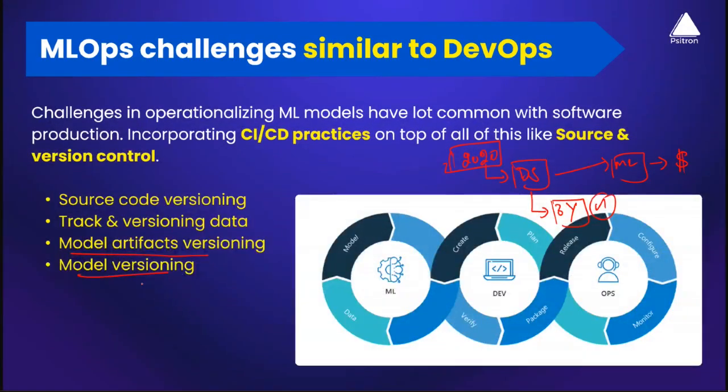It can be a machine learning model. At the time you produce the machine learning model, you have your own version of the machine learning model, and you'll also have model artifacts. Model artifacts are metadata that comes along with your model. Consider that each and every time you train your model, you might have different data, different parameters, different settings for training this model. All those things would be called model artifacts. We'll be versioning that as well.